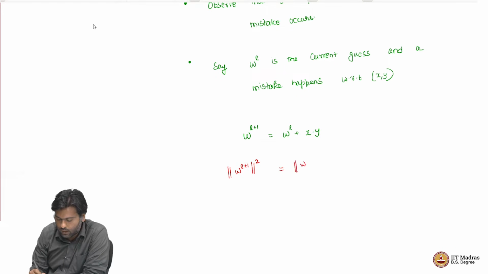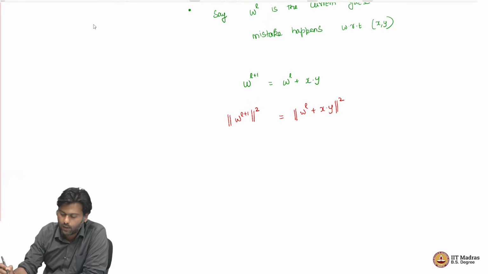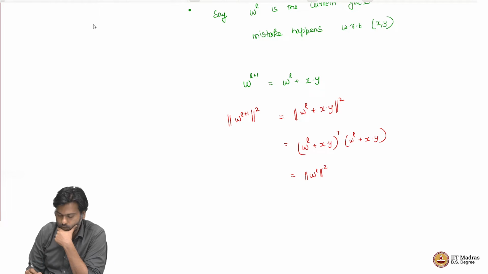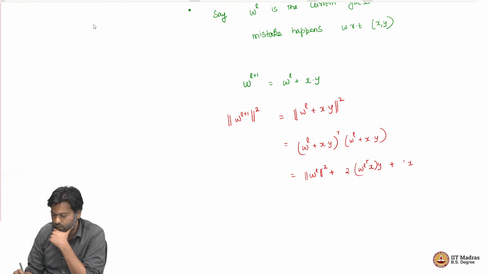This is of course the length squared of W^l plus x times y. But what is the length squared? This is the norm squared of a vector, which we know can be written as (W^l plus x into y) transpose (W^l plus x into y), which on expansion you will get 4 terms, which is norm W^l squared plus 2 of the terms will be the same, which is 2 times W^l transpose x into y, plus x transpose x, which is norm x squared into y squared.